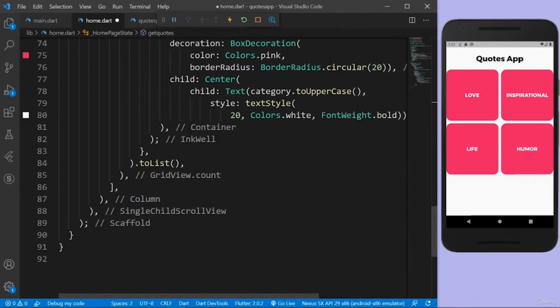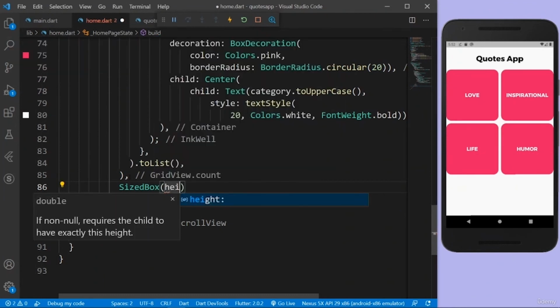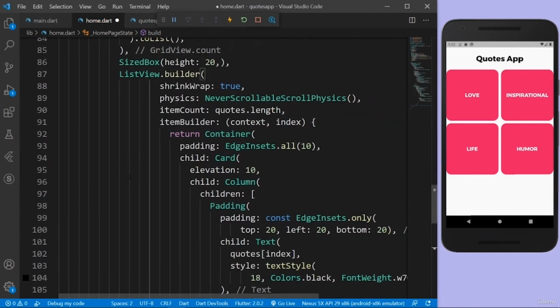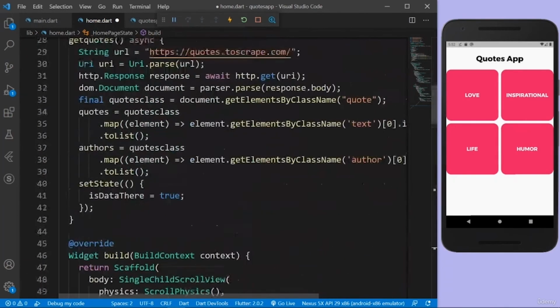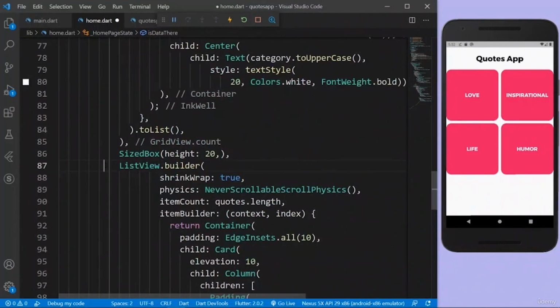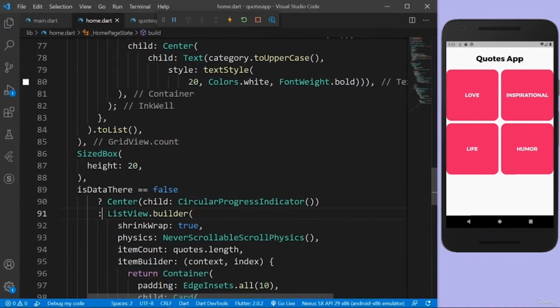and after the grid view count, let's give some spacing. So I'll just say SizedBox, height 20, and then I'll have a ListView.builder. Now again I can use this isDataThere variable to show a circular progress indicator when the data is not there. So if isDataThere is false, then in the center show a circular progress indicator, but if it is true then show the list with the results.